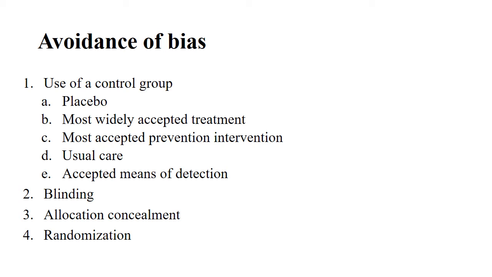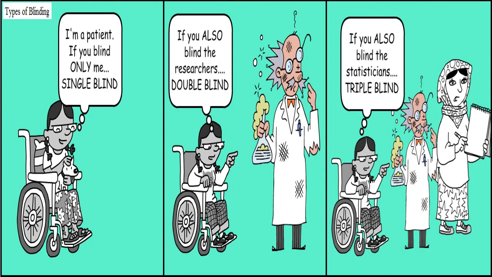Now what is blinding? Single blinding means that the study population or study people do not know in which group they are, whether they are in the control group or intervention group. This is single blinding. Double blinding means the treating doctors also don't know. They are just given packets, drug A and drug B. Drug B might be some placebo or something else.